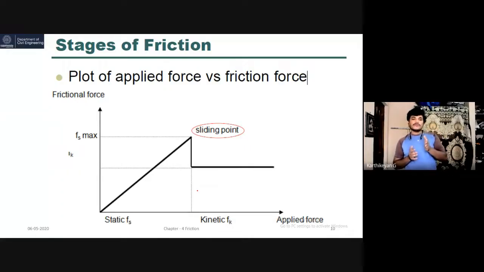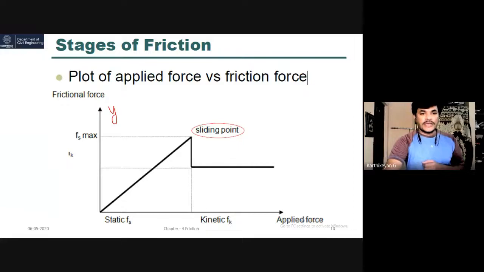Okay, right. So this graph is very, very important because of the stages of friction. How the object transforms from the static to kinematic. Suppose this is the graph. In the y-axis, there is a frictional force, Fs max, which means frictional resistance force. In the x-axis, applied force. Suppose I have an object over the surface. I am pulling the object. At some point, the object will not move. That is, I am applying 1 unit force, the object will not move.